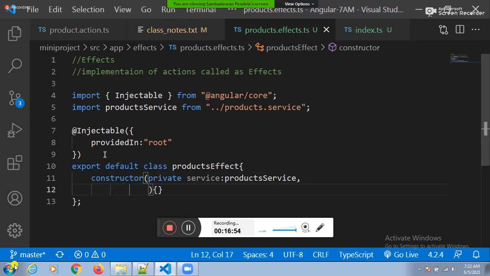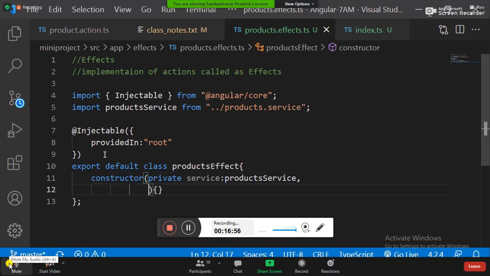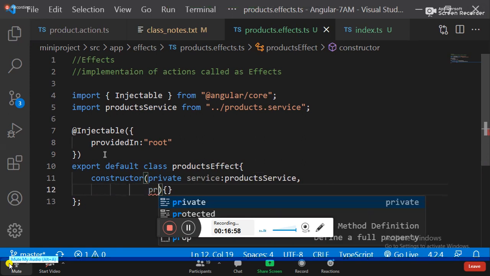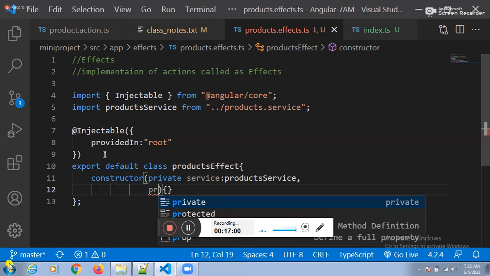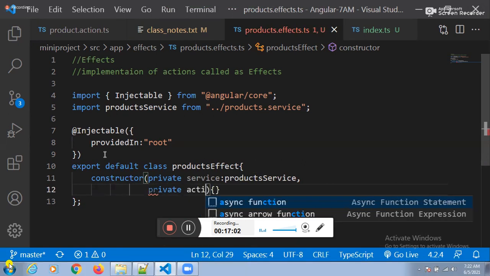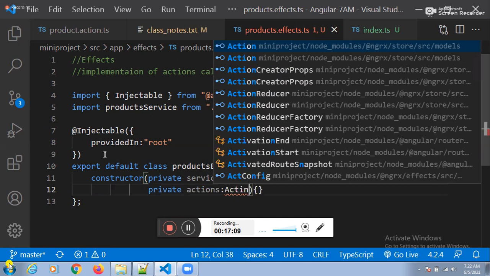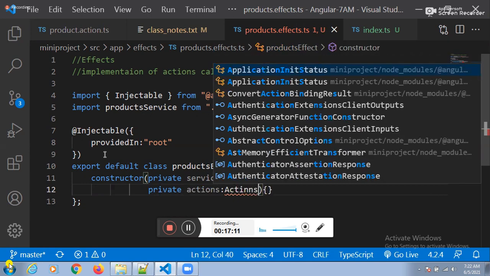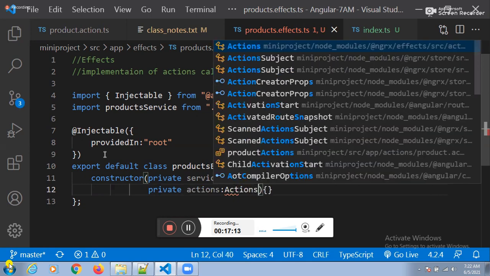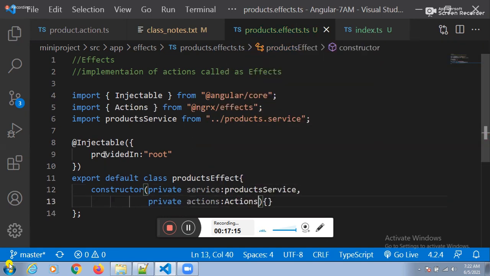How many actions do you have? Three actions. To implement all those actions, which object do we need? We need one object, the actions object.